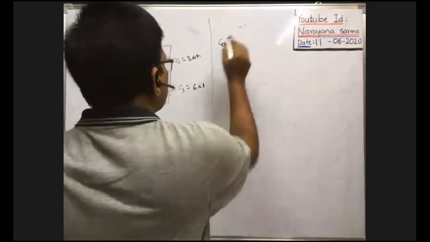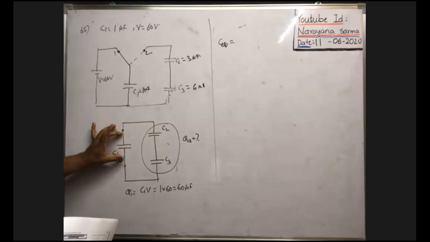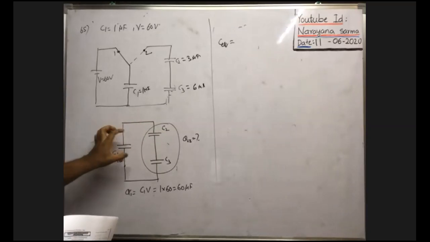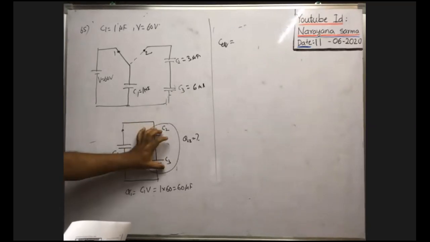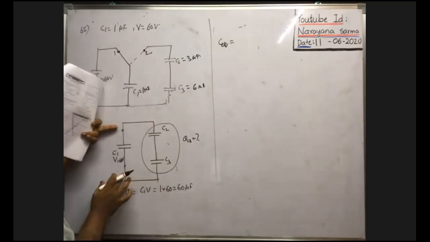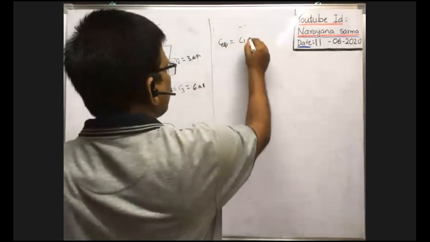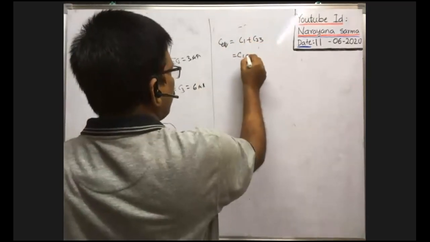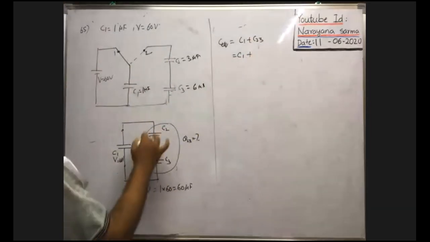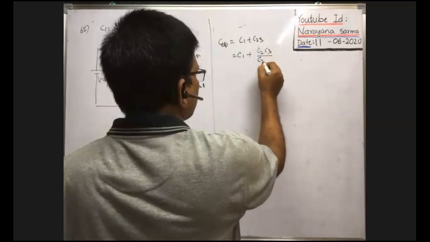The effective capacitance is this combination in parallel with this one. Instead of the series pair, write C23. C23 and C1 are in parallel, so the effective capacitance is C1 plus C23. As C2 and C3 are in series, their effective capacitance is C2 C3 by C2 plus C3.